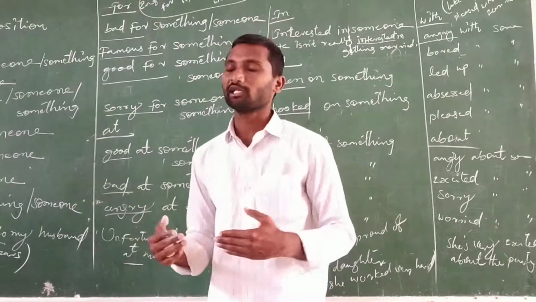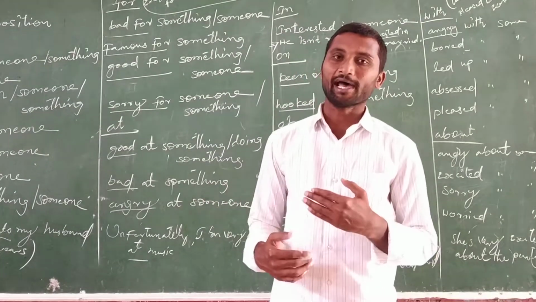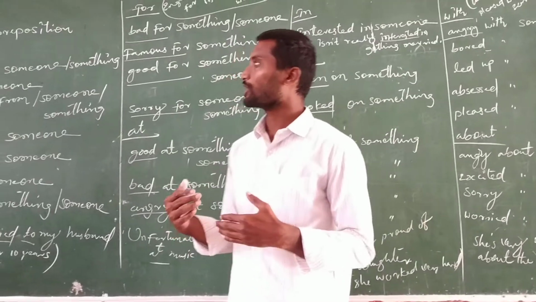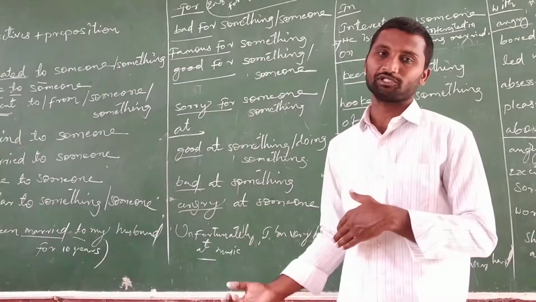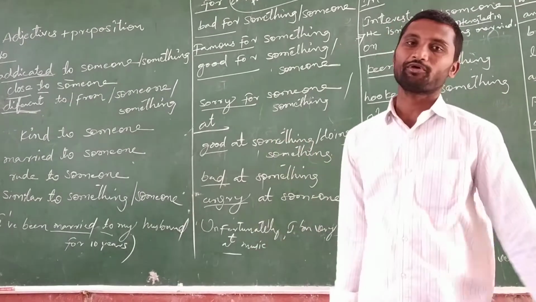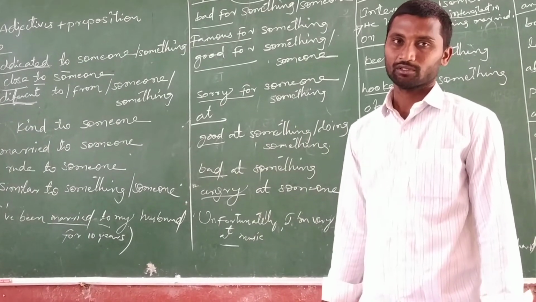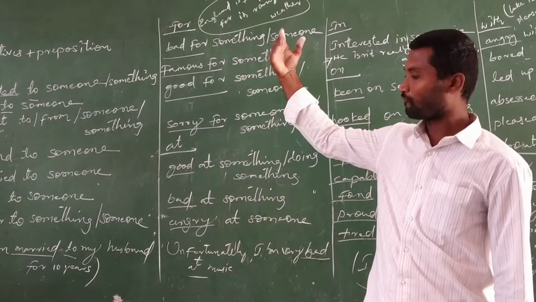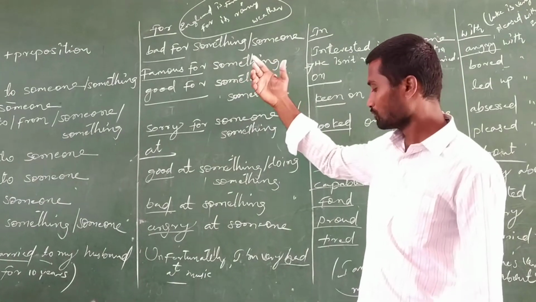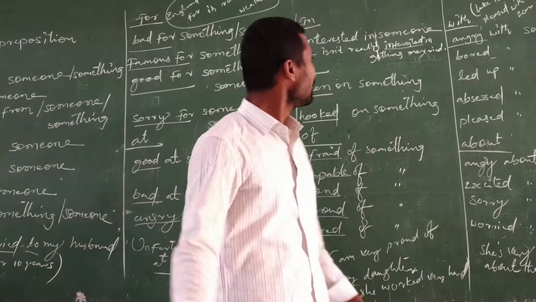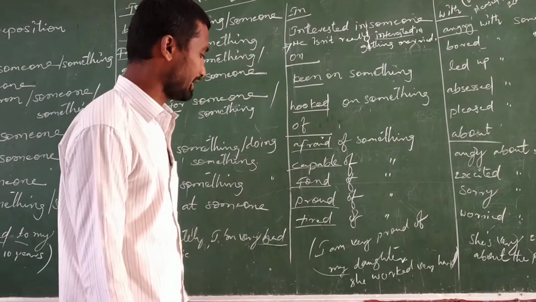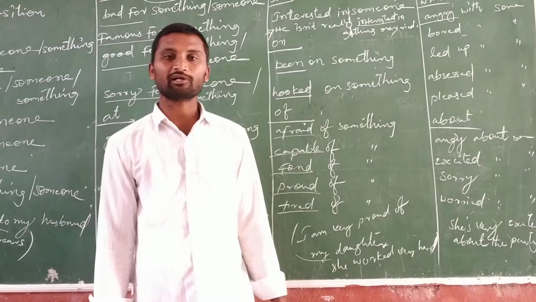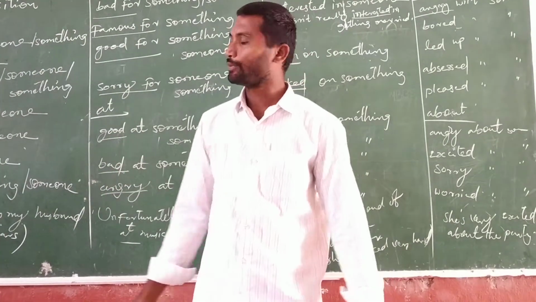So these are the things: how we have to use adjectives and prepositions. In given sentences we can use adjectives plus prepositions. After adjectives we use the prepositions. So: England is famous for, married to, bad at, interested in, proud of. All these are examples of adjectives plus prepositions.